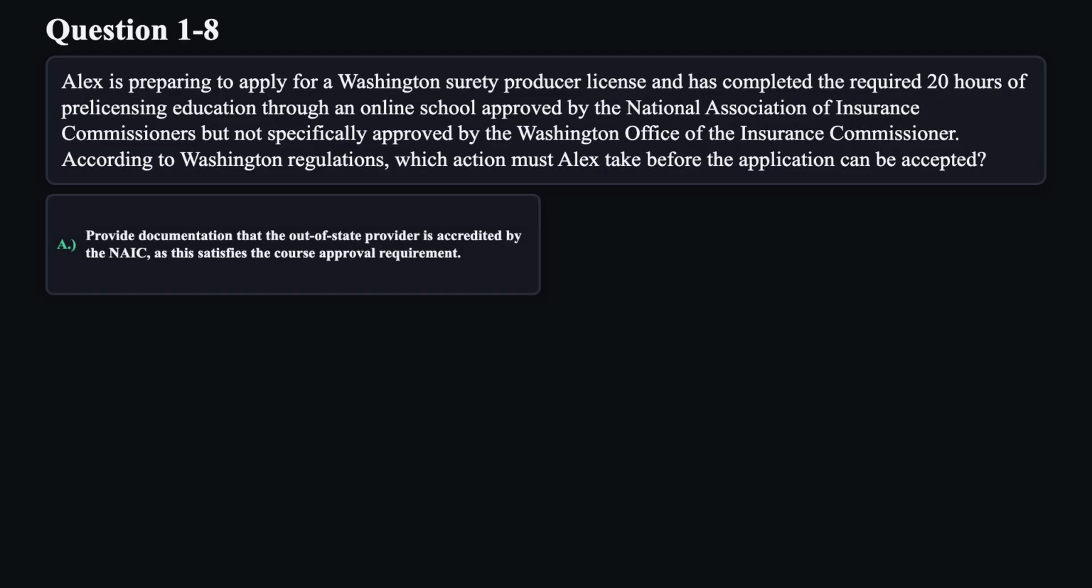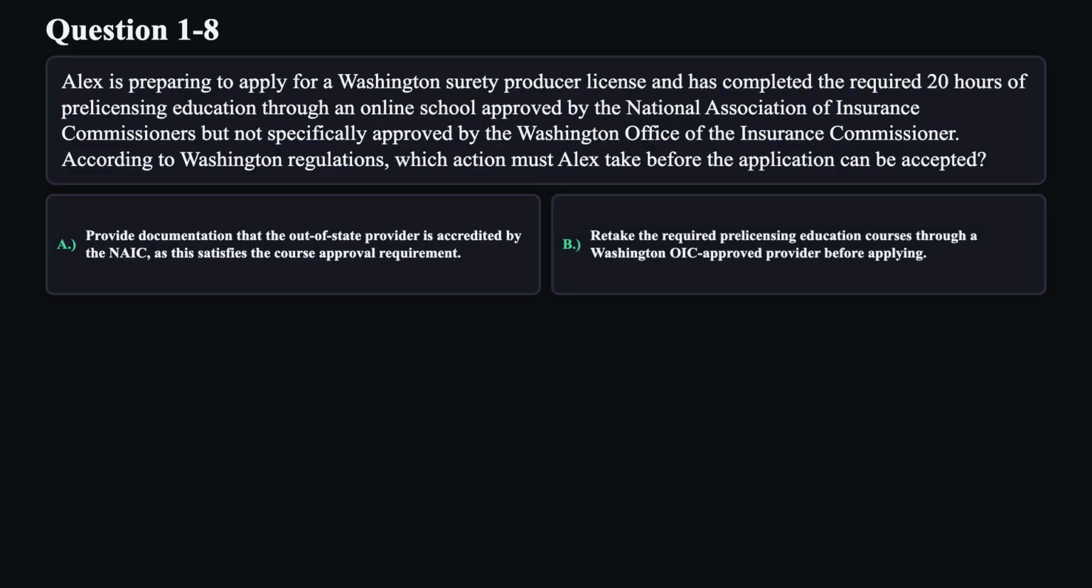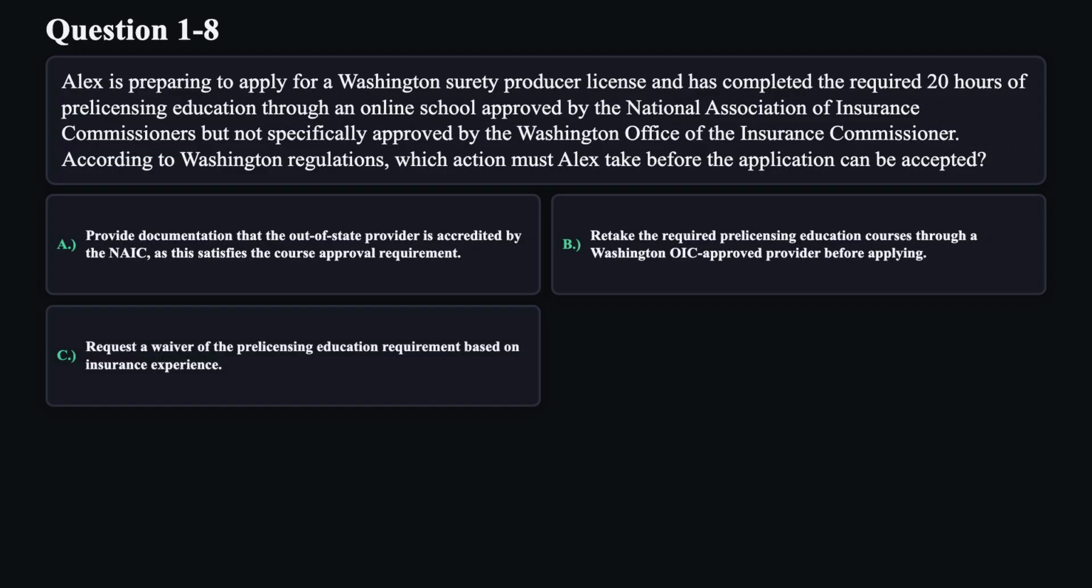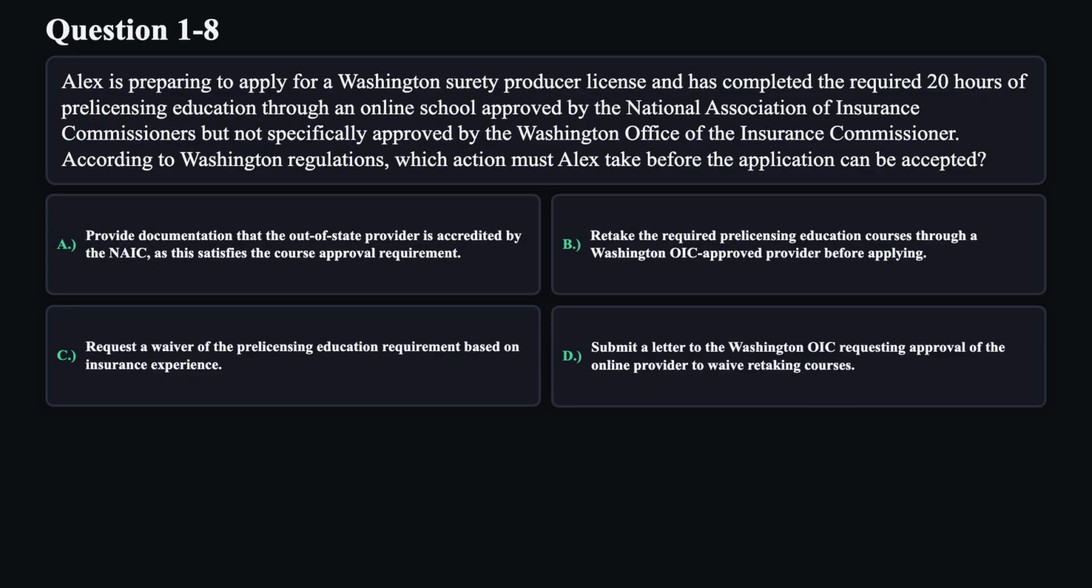A. Provide documentation that the out-of-state provider is accredited by the NAIC, as this satisfies the course approval requirement. B. Retake the required pre-licensing education courses through a Washington OIC-approved provider before applying. C. Request a waiver of the pre-licensing education requirement based on insurance experience. D. Submit a letter to the Washington OIC requesting approval of the online provider to waive retaking courses.